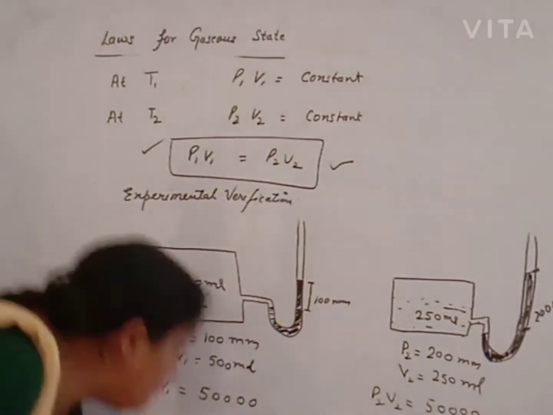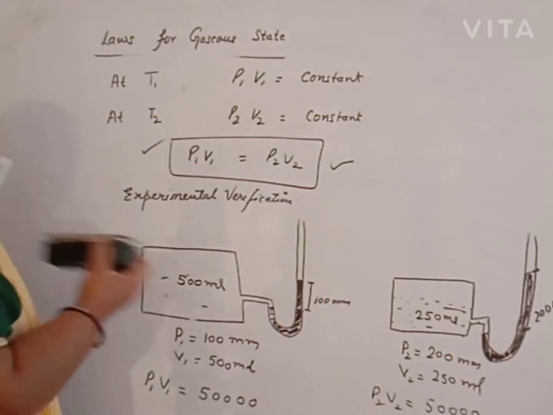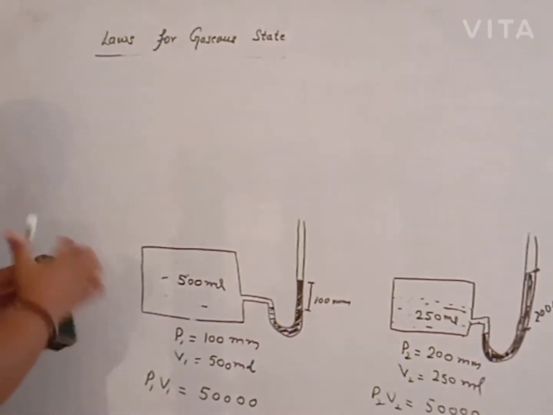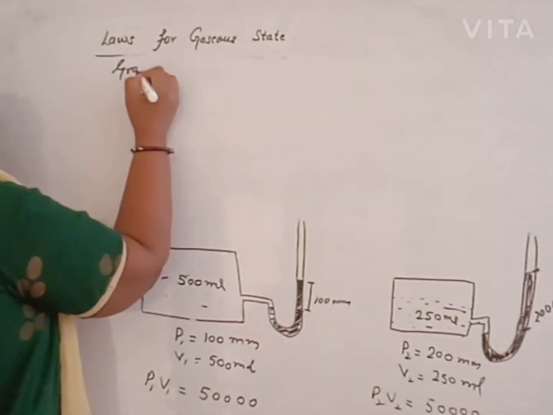Now, graphical verification. How will we graphically verify Boyle's law?